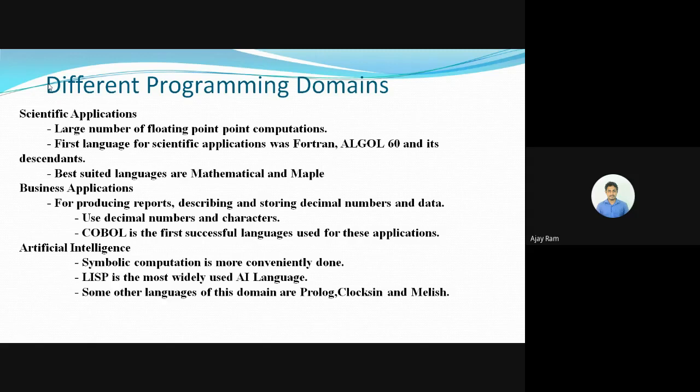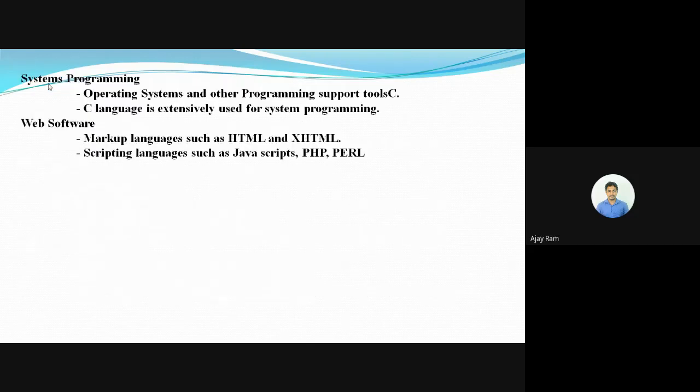Artificial intelligence is one of the prominent areas nowadays, where we completely use symbolic computation, and it is more convenient for us to use. Lisp is one of the most widely used artificial intelligence languages. Some other programming languages are also used in this domain, like Prolog, Mercury and Clips. So all these programming languages come under the artificial intelligence domain.